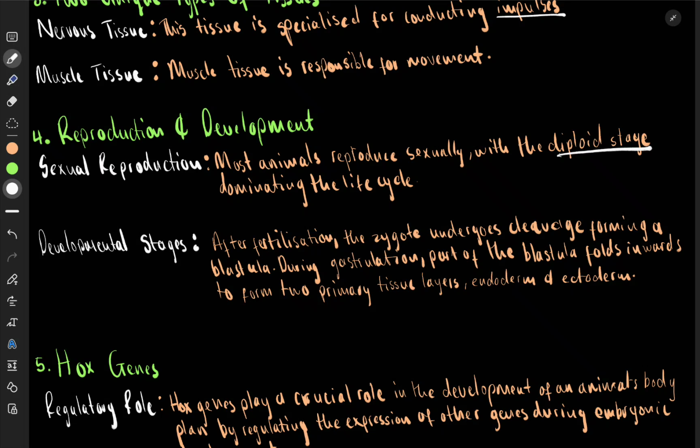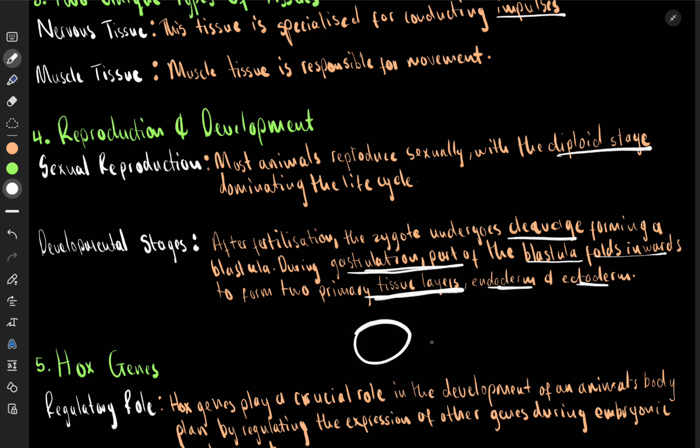Now, development. How does it develop? The zygote undergoes cleavage, that's one, and cleavage makes it form into a blastula. A blastula is just a ball of cells. No gap, no opening. Then, during gastrulation, part of the blastula folds inwards, and that's where you get the blastopore, that opening, to form two primary tissue layers, ectoderm and endoderm.